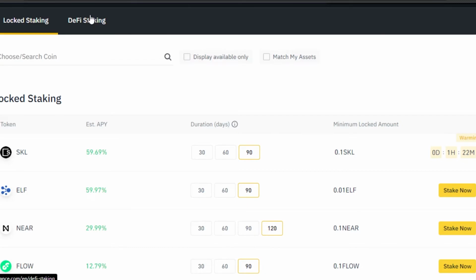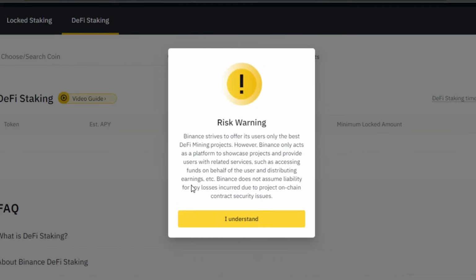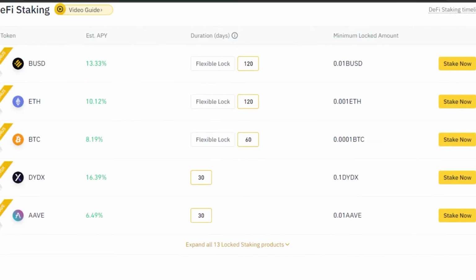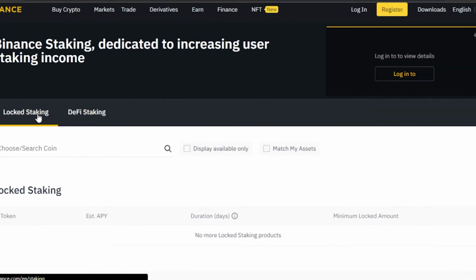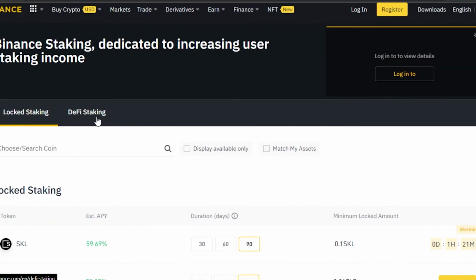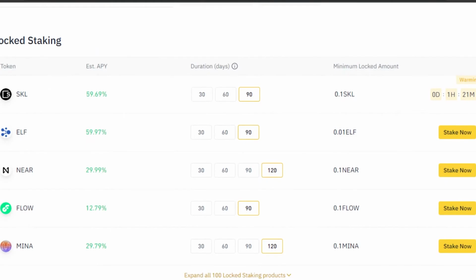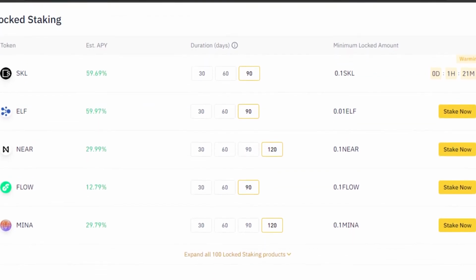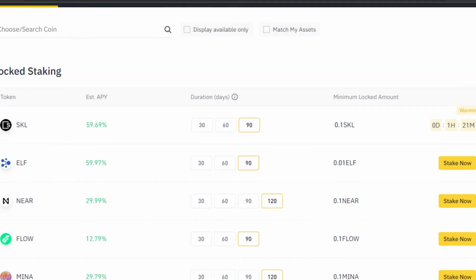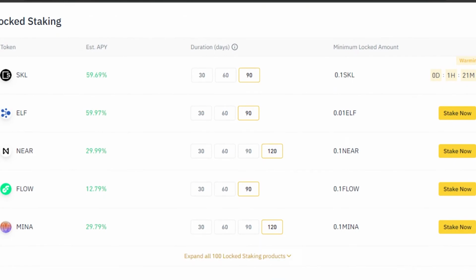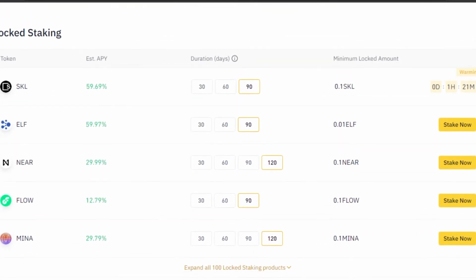We also had DeFi staking. If I just quickly show you how it looks, it of course involves more risk, and this is how DeFi staking looks, and you can check it out as well. But this tutorial is on locked staking. Both of these options are available right here, and they are dedicated to increasing user staking income. It gives you a lot of rewards, and you will be able to actually earn rewards and earn money using Binance by just locking your assets on a certain blockchain. It is all secure, and of course it involves risk. So make sure that you truly understand staking and you have the ability to risk.